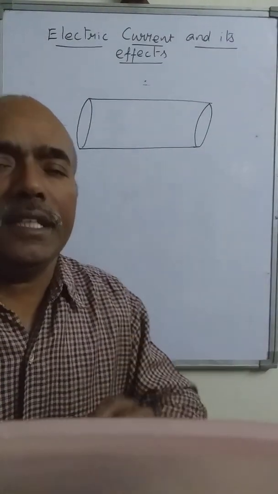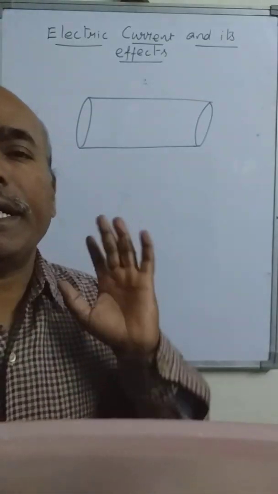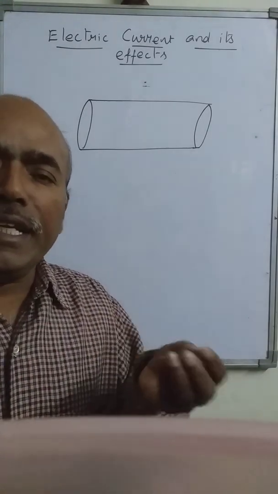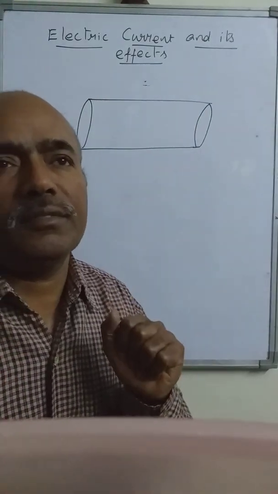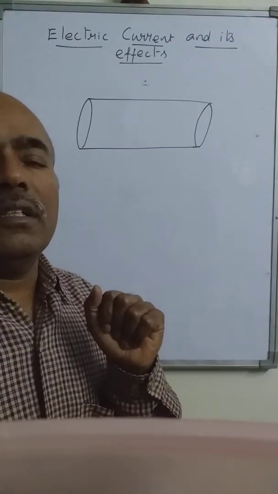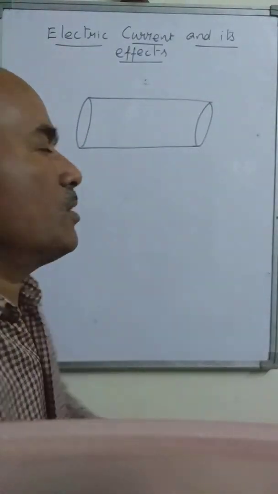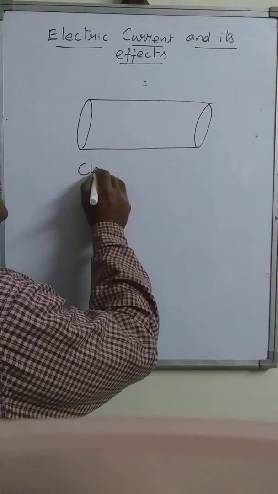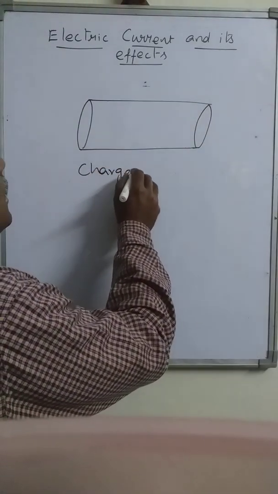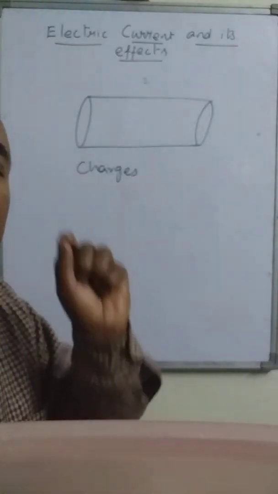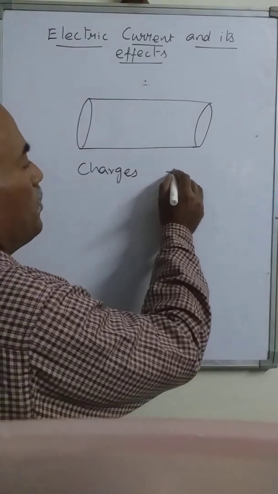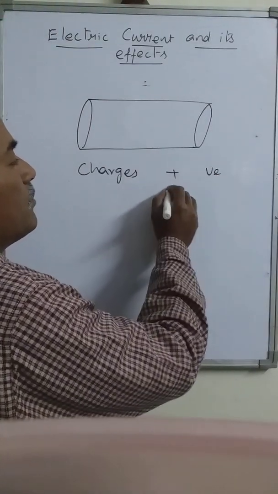All materials have small particles, and in those particles we have two types of charges, positive and negative.